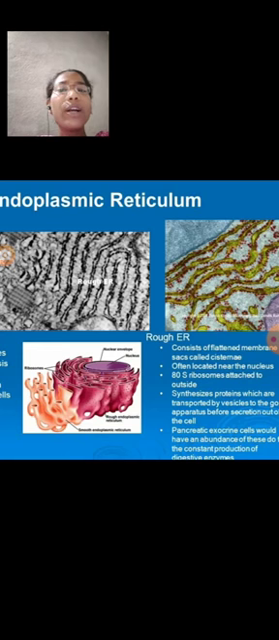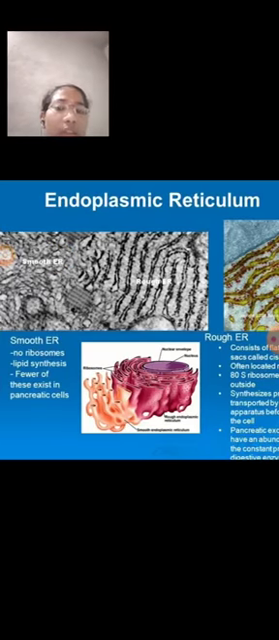The main function of the endoplasmic reticulum is transportation, as a circulatory process. This is about the endoplasmic reticulum, which contains cisternae, vesicles, and tubules.